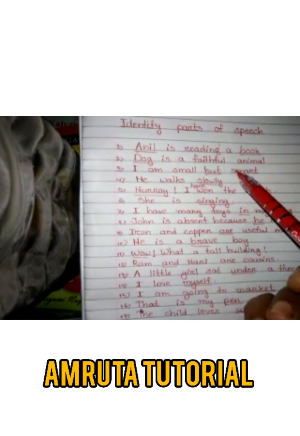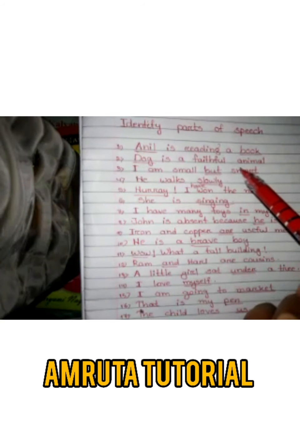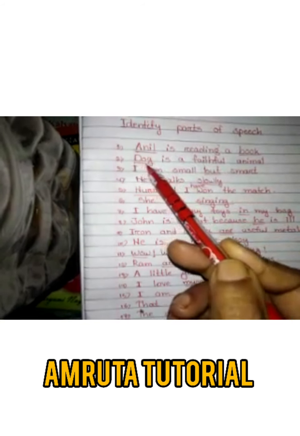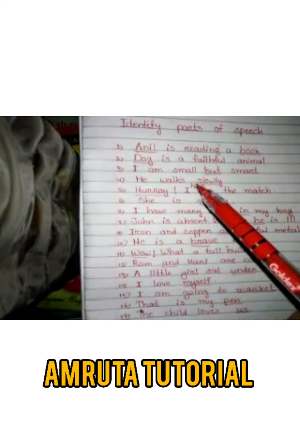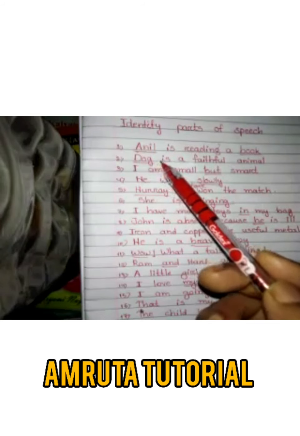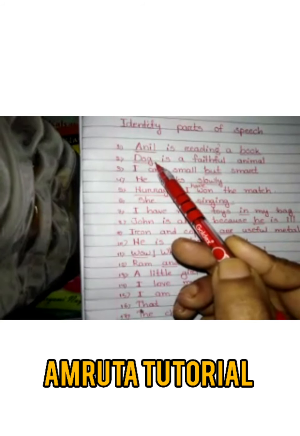Dog is a faithful animal. In this sentence, the underlined word is dog. So we have to identify the part of speech. Dog is an animal. So dog is a noun.